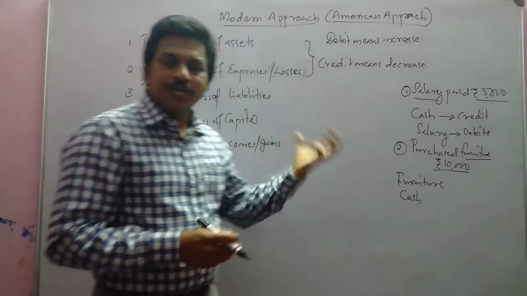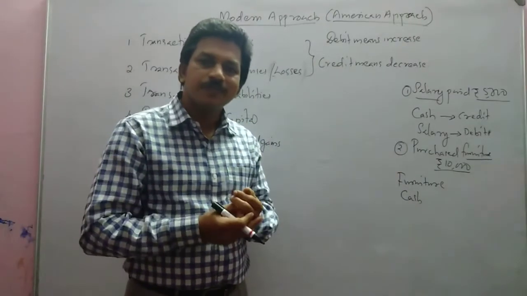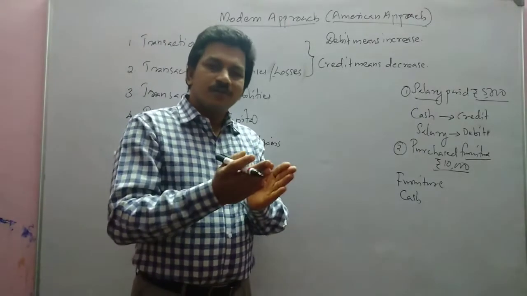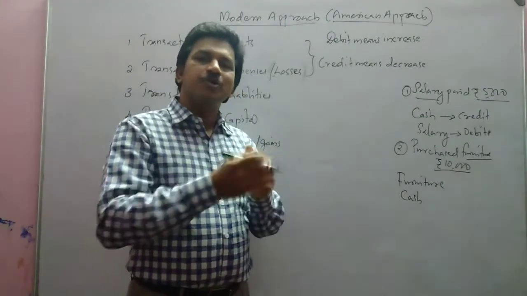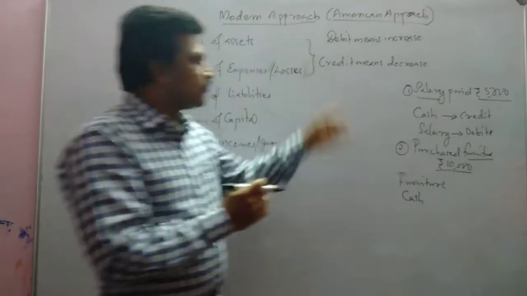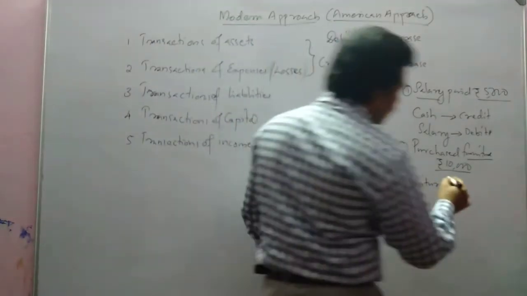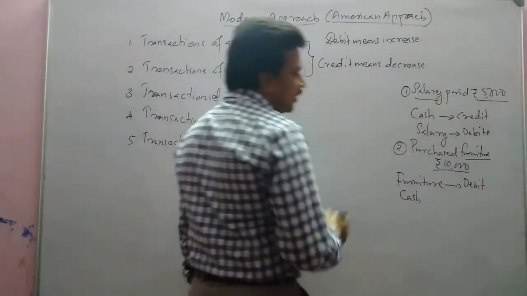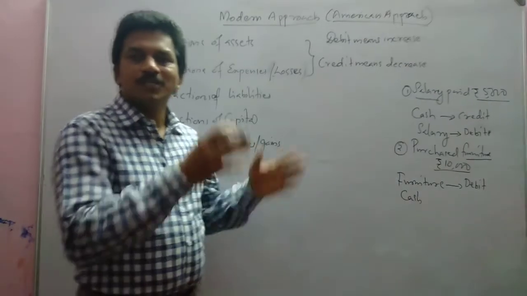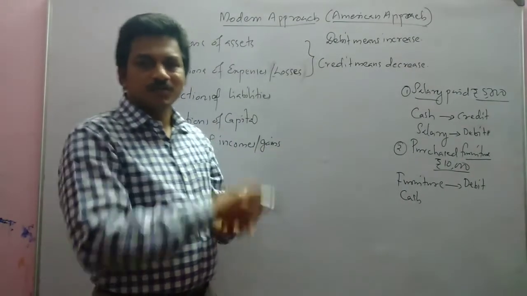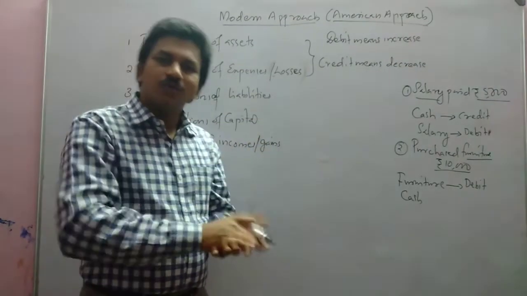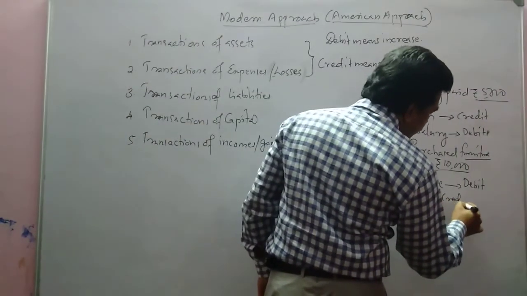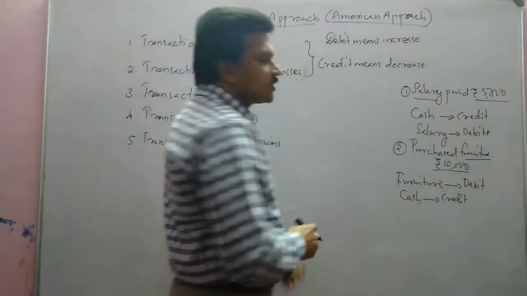Is any asset increased here? Yes. Which asset is increased? Furniture increased. When we purchase furniture, furniture came into the business. That means furniture increased. Debit means increase, so furniture can be debited. Cash, what happened? Cash decreased. Cash given, so the cash which was with us decreased. So cash will be credited.